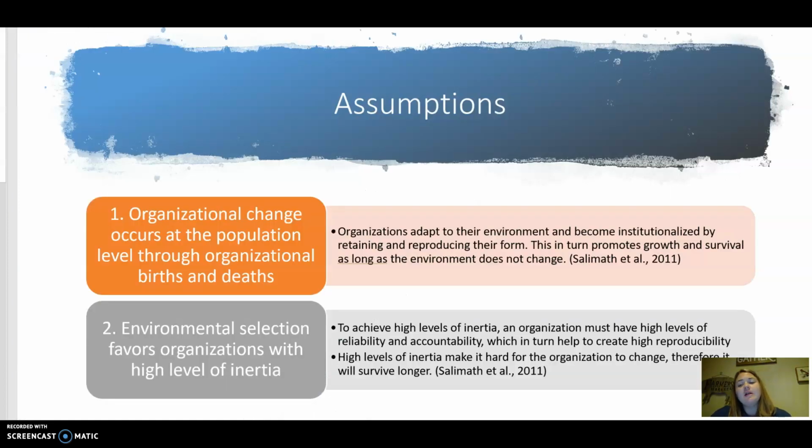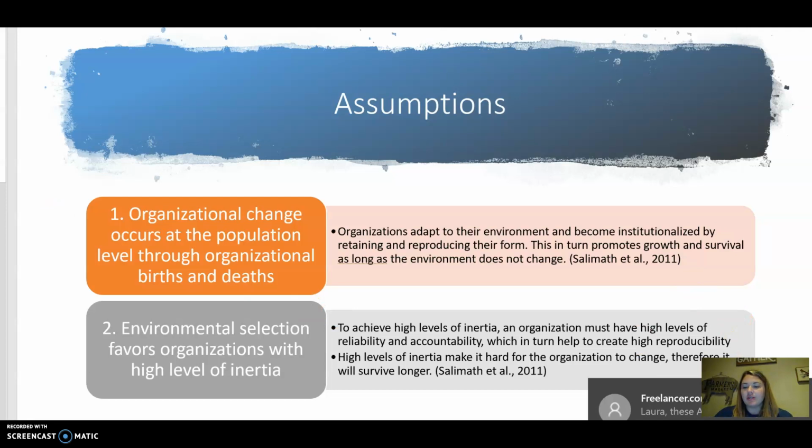Some of the assumptions that go along with this theory are that organizational change occurs at the population level through organizational births and deaths, so the beginning of something or the end of something. Organizations adapt to their environment and become institutionalized by retaining and reproducing their form. This in turn promotes growth and survival as long as the environment does not change.